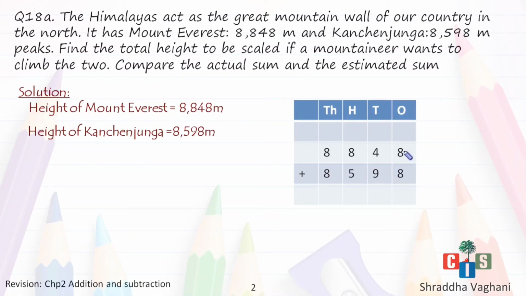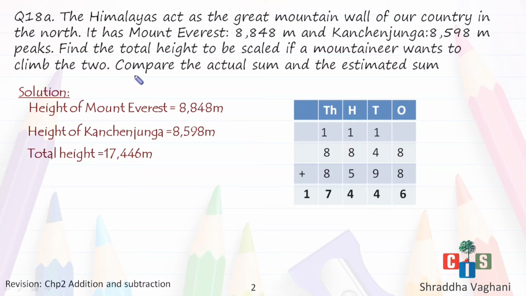Starting from the extreme right, 8 plus 8 gives me 16, 6 and 1 carried over. 1 plus 4 plus 9 gives me 14, 4 here and 1 carried over. 1 plus 8 plus 5, 14 again, 4 and 1 carried to the thousands part. 1 plus 8 gives me 17. So the total height of both the peaks together is 17,446 meters. So my first part, that is to find the total height, is over.